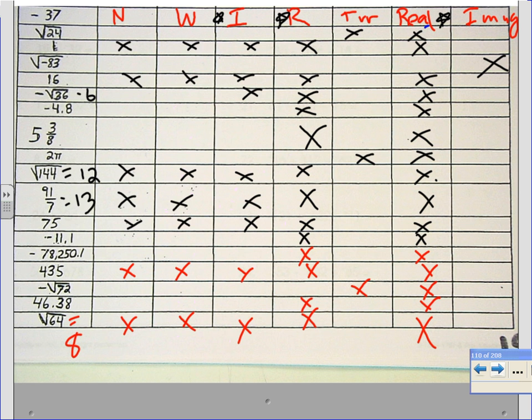If it does, then you need to check off the other categories. Natural, whole, integer. Okay? Correct. That's just rational, real, since it doesn't go any further. Doug?